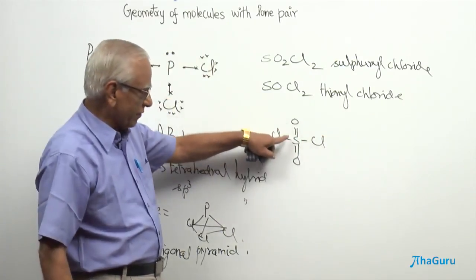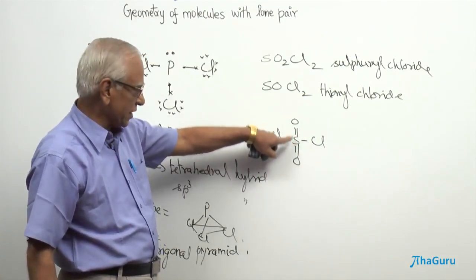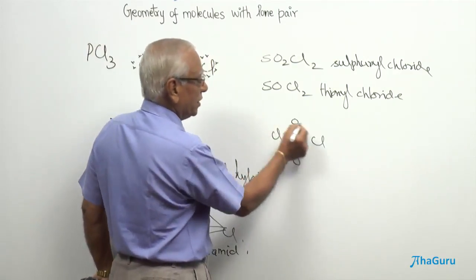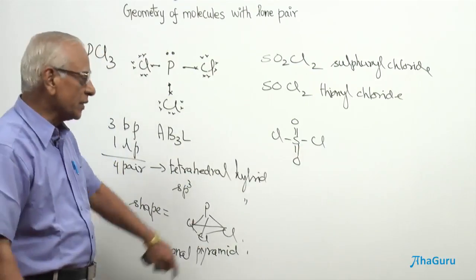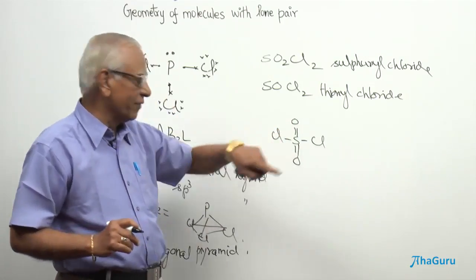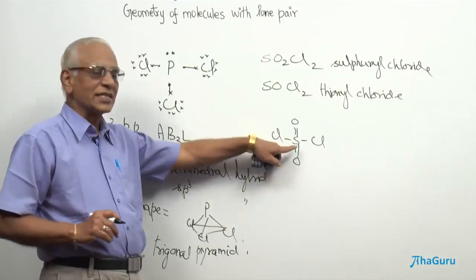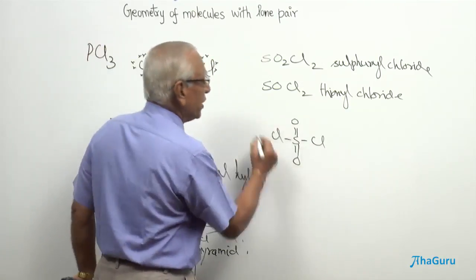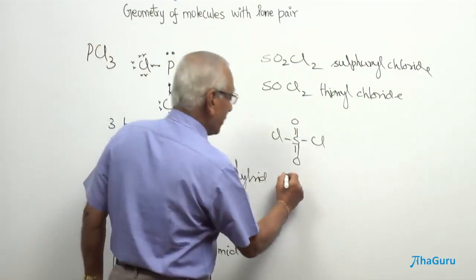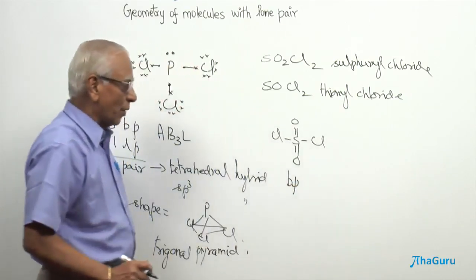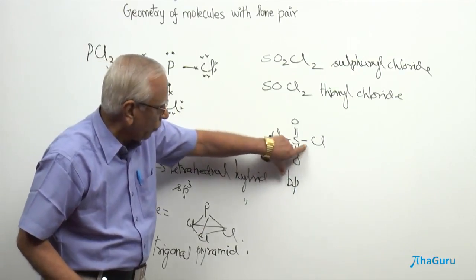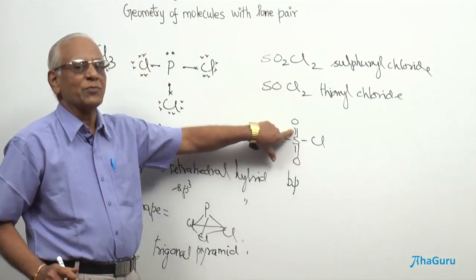Of course, one has to start with the electronic configuration. Sulfur has got 6 electrons and chlorine has got 7 electrons. Please note that sulfur has got more than octet here. It is possible in the case of sulfur. It is not possible in the case of oxygen, because sulfur has got the d orbital. Wherever you have a d orbital, expansion of octet is possible. Therefore, we want to consider the number of bond pairs. There is no lone pair here. All of them are bond pairs. My dear students, please note, if you count the number of bonds here, 1, 2, 3, 4, 5, 6, you would be tempted to say 6 bond pairs.